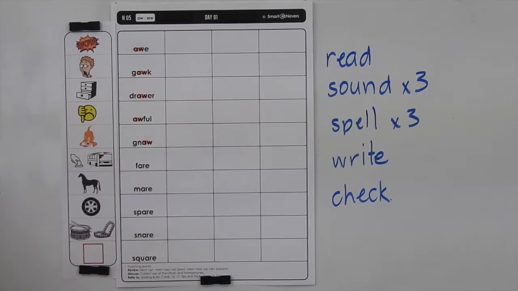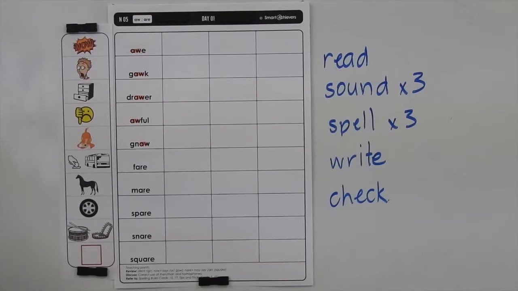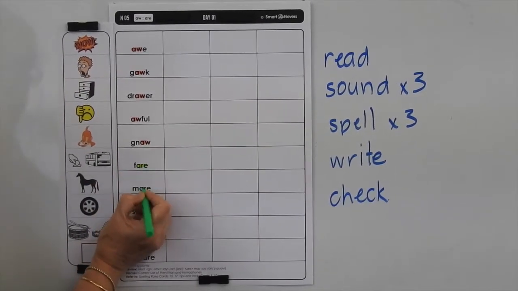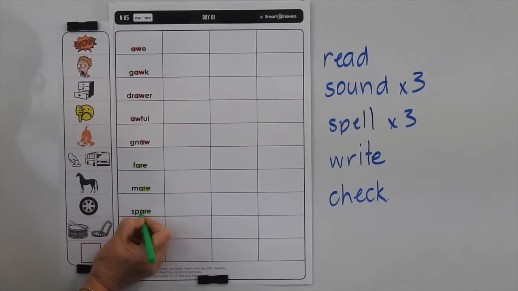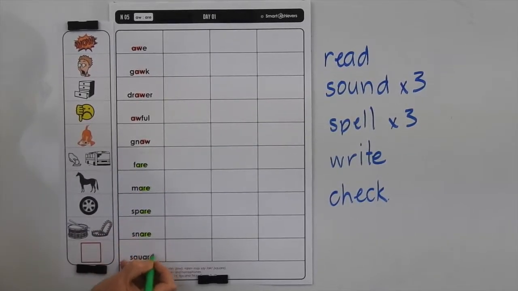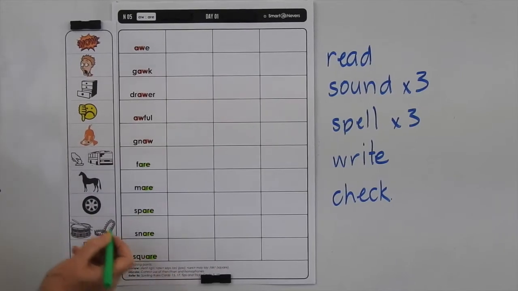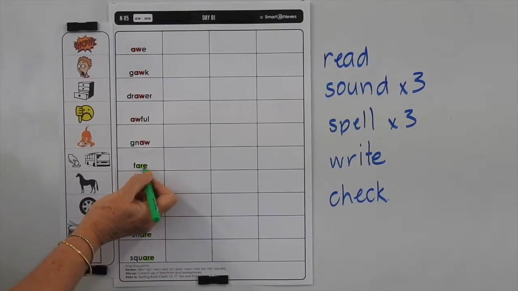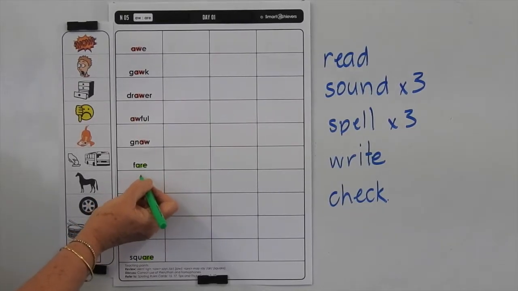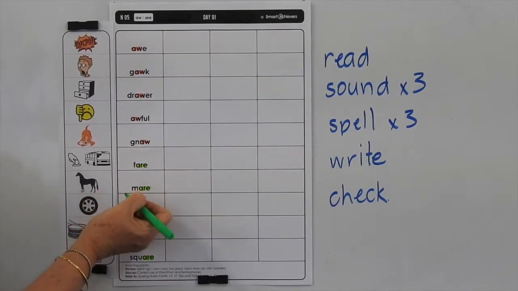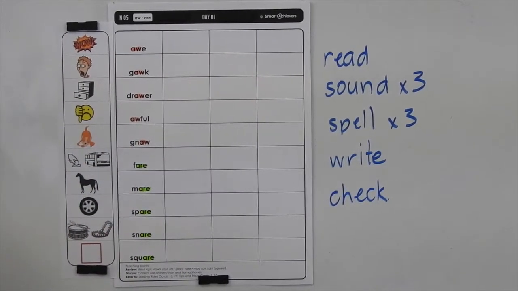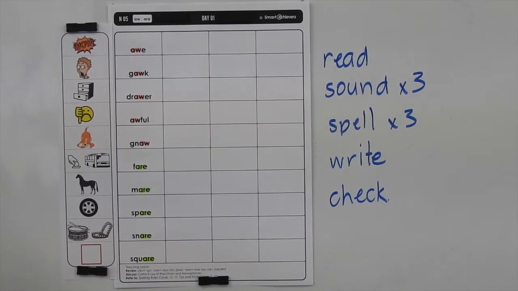Then we're changing to ARE for the air sound. So you've got fair, mare, spare, snare, and square. The other air sounds you've learnt are AIR and EAR, as in bear. So let's go back and look at other things that we can see happening in these words.